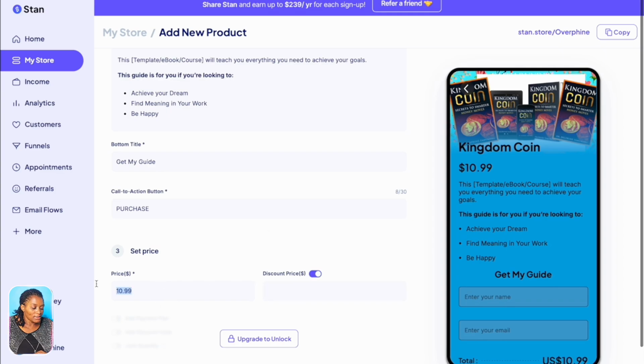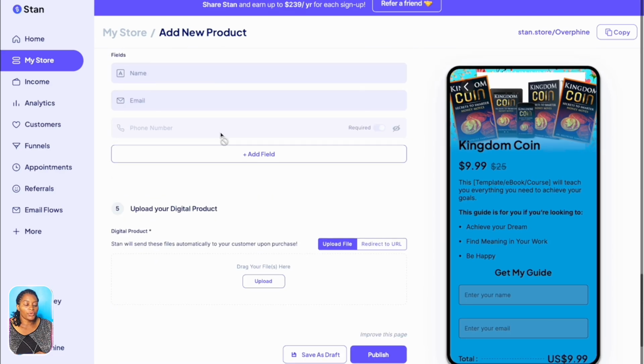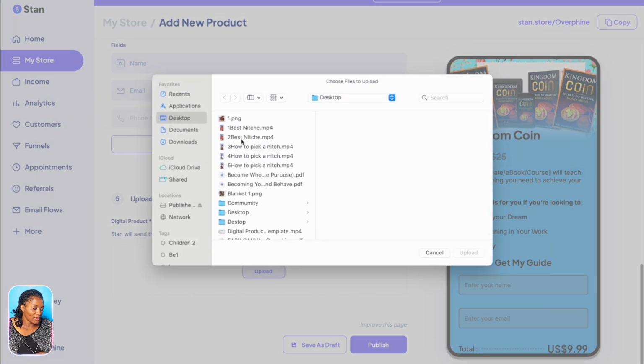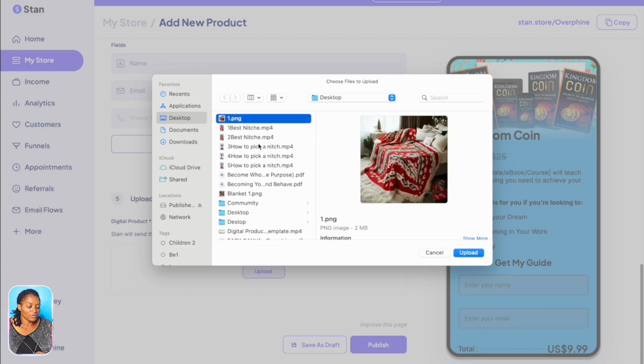So if you want to put a discount, let's say you put $10.99 here, you put $25 here, and let's say we even put $9.99. So you can put a discount like that, and now that's how your book looks. So you scroll down, this is where you are going to upload your file. So you just go ahead and upload a file of your book. I'm just going to upload this. This is not actually my file. So you just go ahead and upload like this.